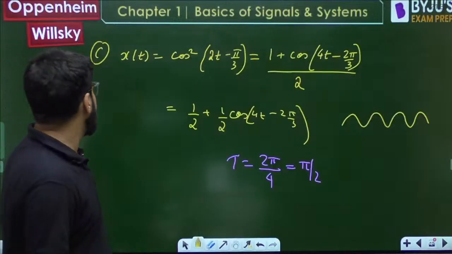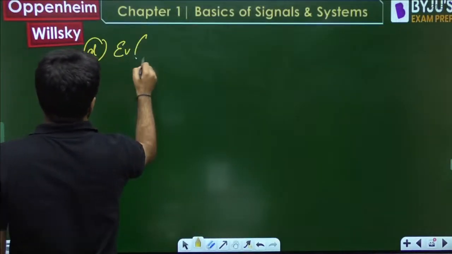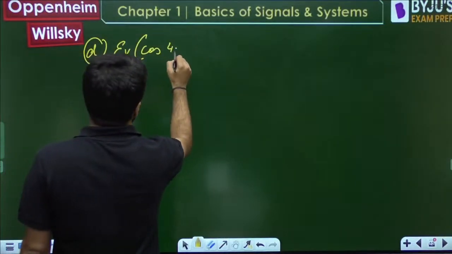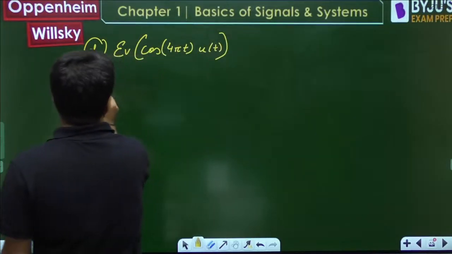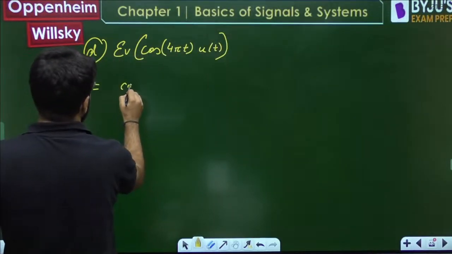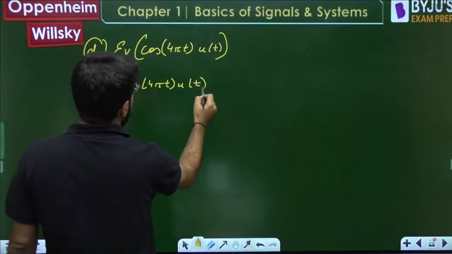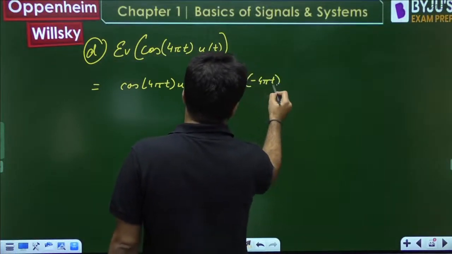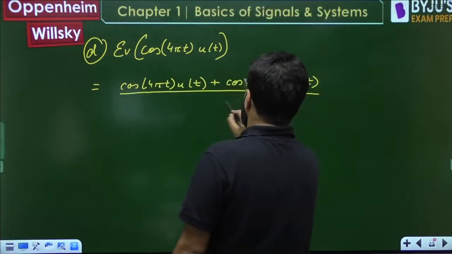Let's look into the D and E parts now. The even part of cos 4πt u(t) should be equal to x(t) plus x(-t), that is cos 4πt u(t) plus cos(-4πt) u(-t), whole divided by 2.